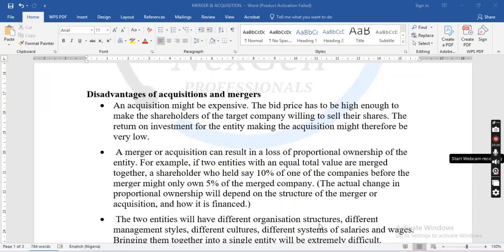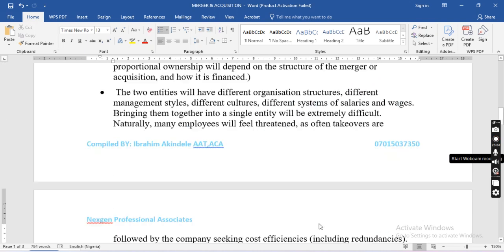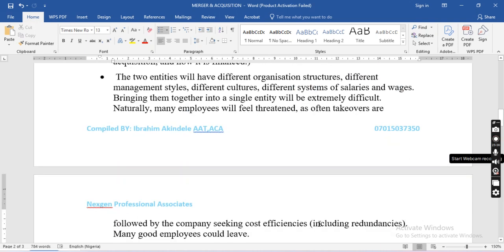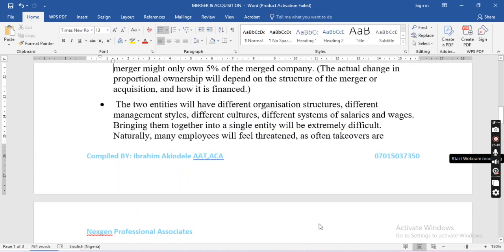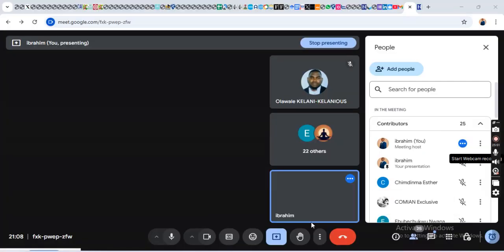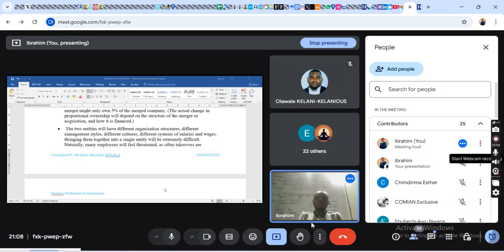Disadvantages, please take note of that: organizational structure, right? Then don't forget that they have different salary scheme systems. So how do we now bring all together? Different systems of salaries and wages, bringing them together into a single entity, will be extremely difficult. Naturally, many employees will feel threatened, right?